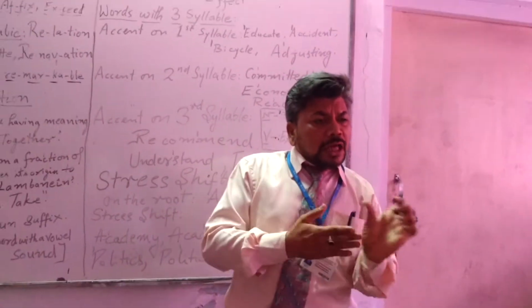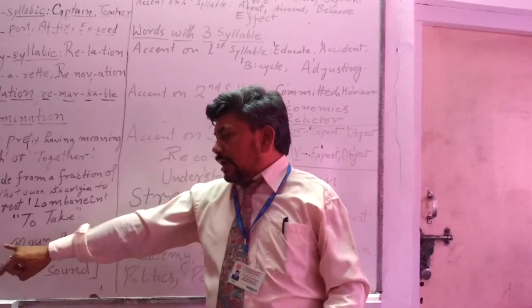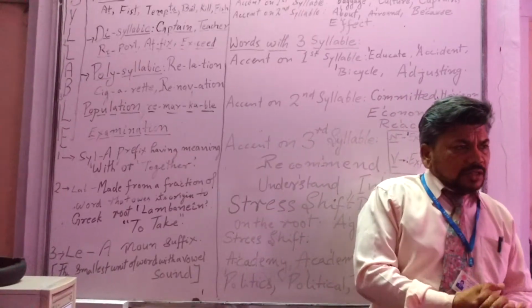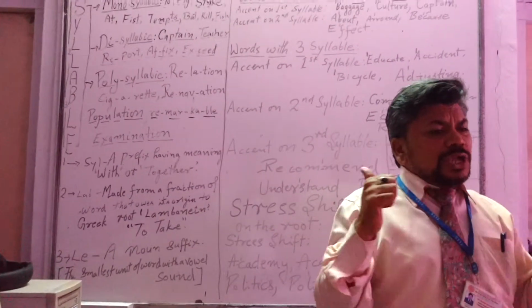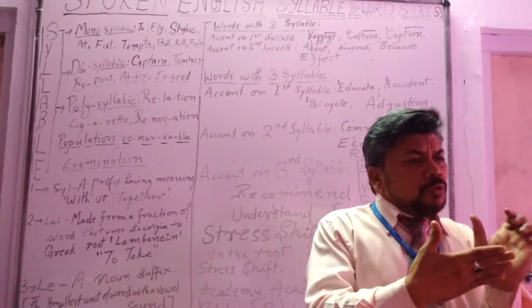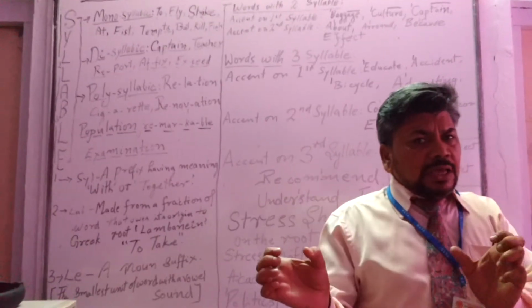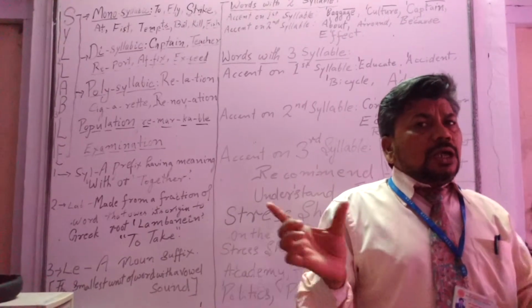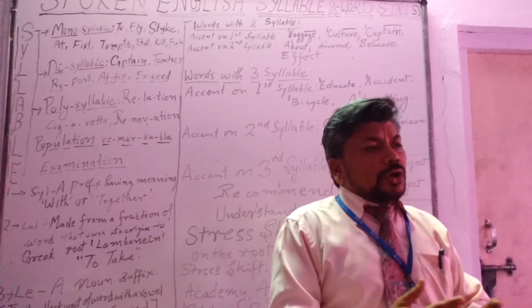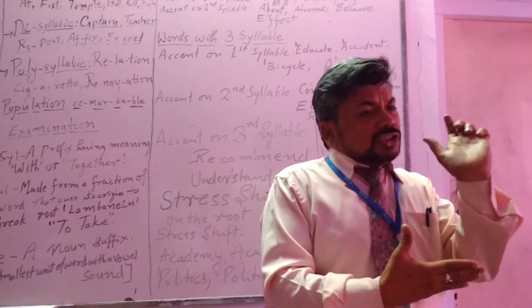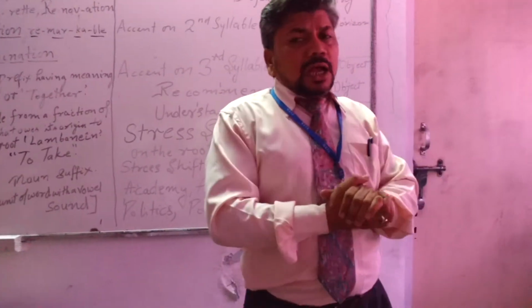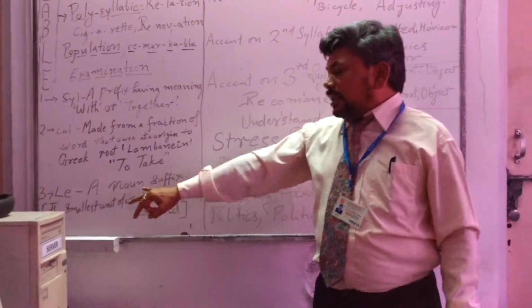The last part, le, is a noun suffix. By adding that, we can frame a noun terminology. We all know that for naming a thing, a construction or a process, we need a noun suffix or noun term, and that is what comes as the syllable.